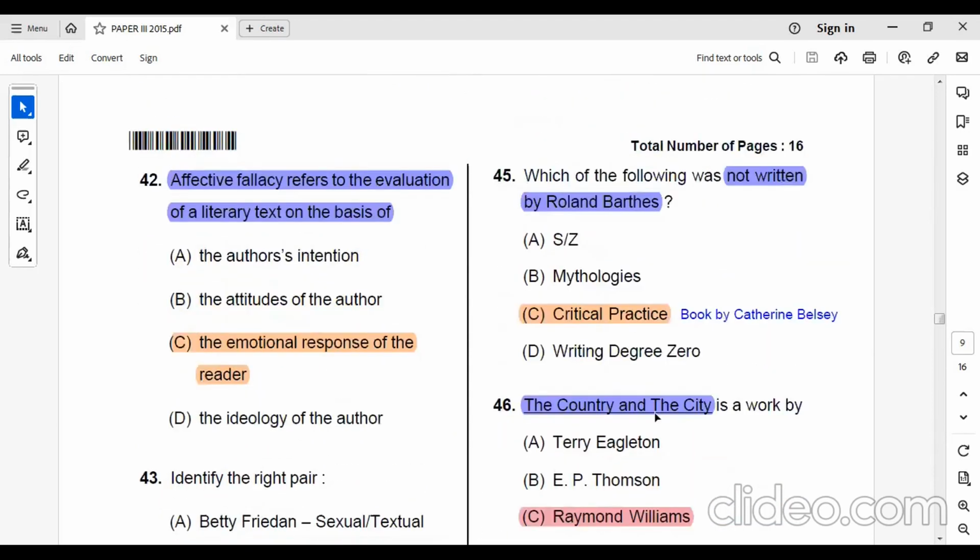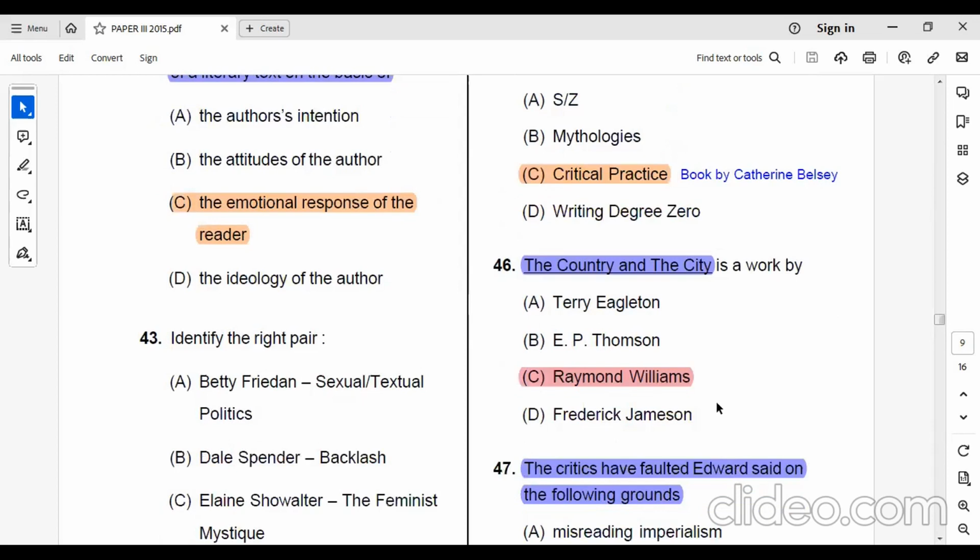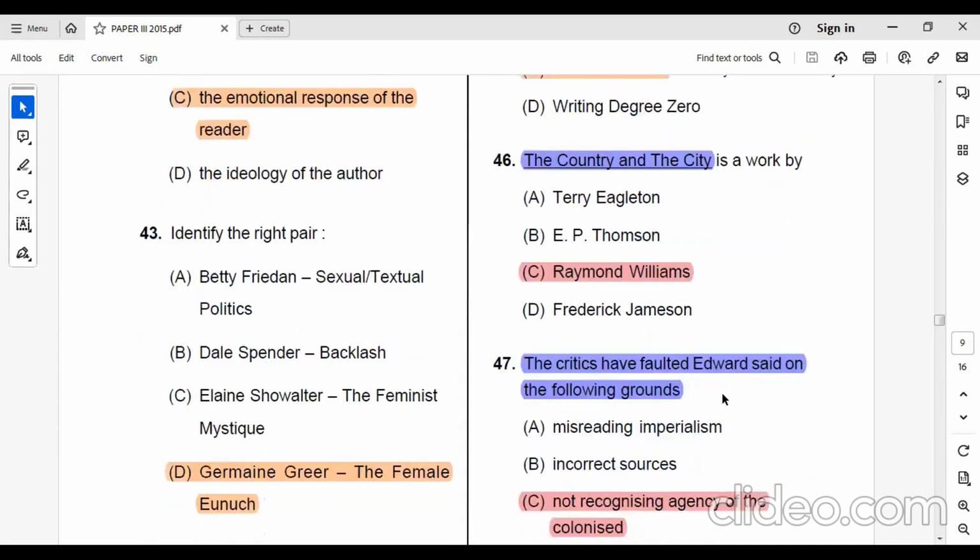Now, which of the following was not written by Roland Barthes? Critical Practice is not written by Roland Barthes, because Critical Practice is a book written by Catherine Belsey. Roland Barthes has written S/Z, Mythologies, Writing Degree Zero. The Country and the City is written by Raymond Williams.